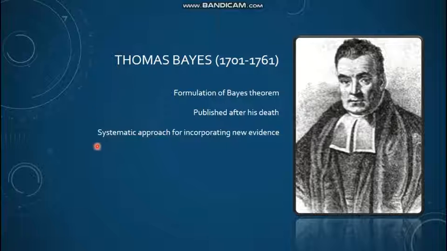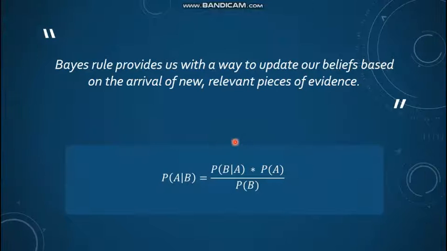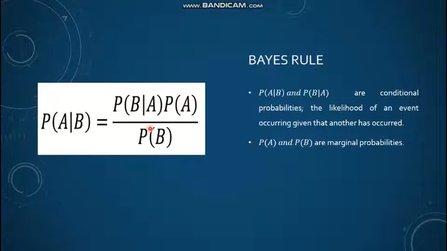Bayes' theorem is very crucial and important because it provides us with a systematic approach for incorporating new evidence. A proper statement of Bayes' rule would be that it provides us with a way to update our beliefs based on the arrival of new and relevant pieces of information. Mathematically, simply put, it could be written as this: the same mathematical expression as before, where probability of A